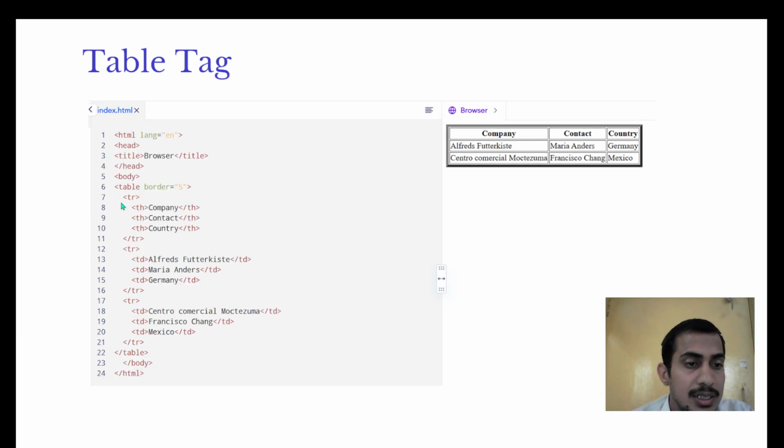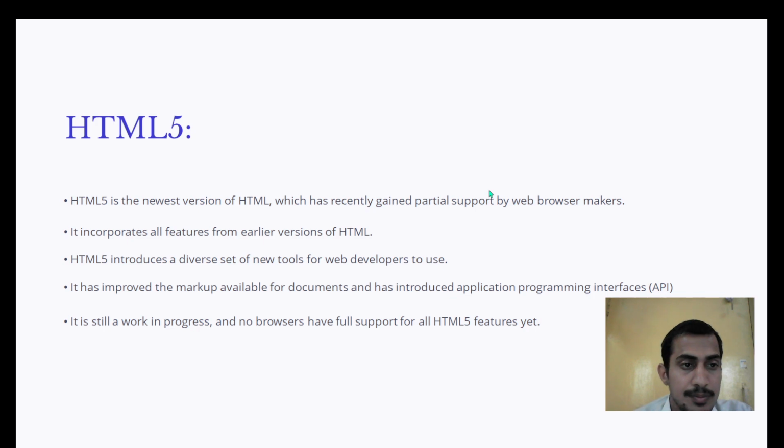There is a table. The first row has company, contact, country, and the second row I create here, and the third row looks like this.